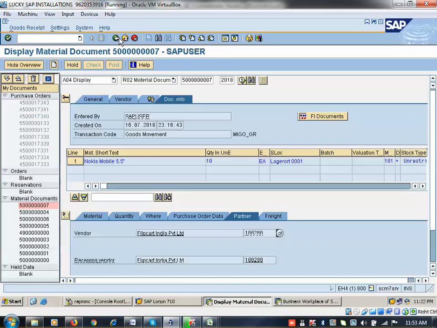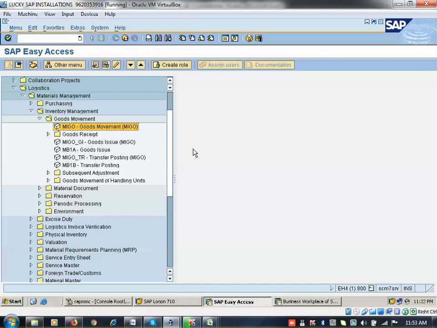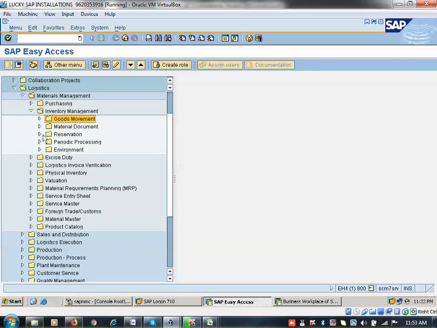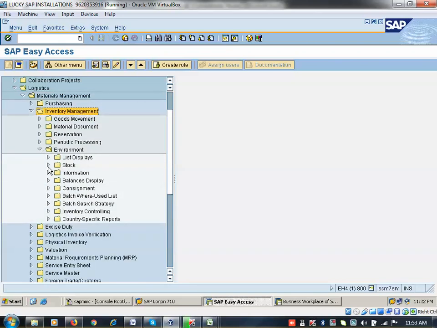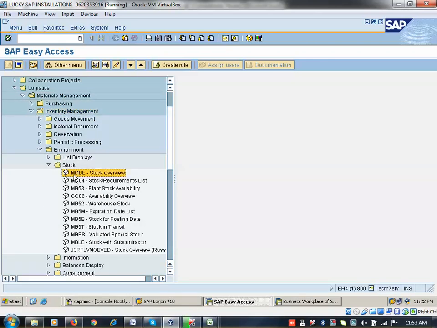Okay, so this is goods receipt. I am not confusing more about it. If I do more navigation, then you will be confused. I am not showing much here. Any doubt? Okay, once I did the goods receipt, then I can go to MMBE. Can you see inventory management, environment, and then go to stock or MMBE. Directly the MMBE transaction also you can go and check the goods receipt.